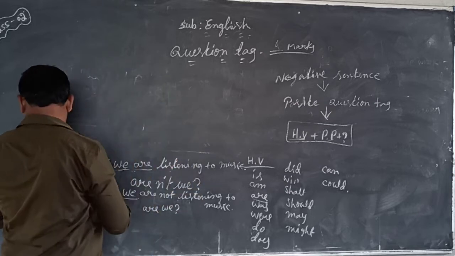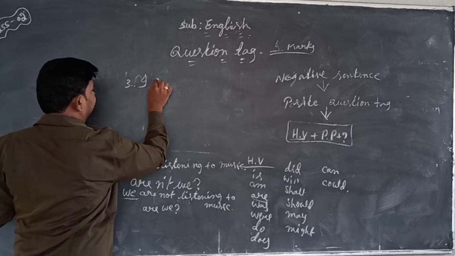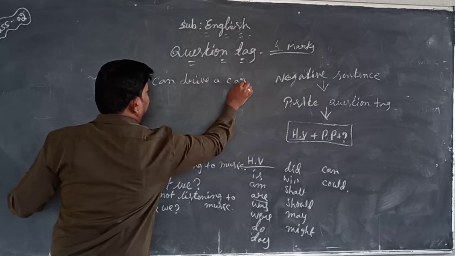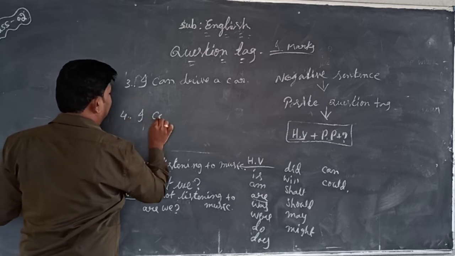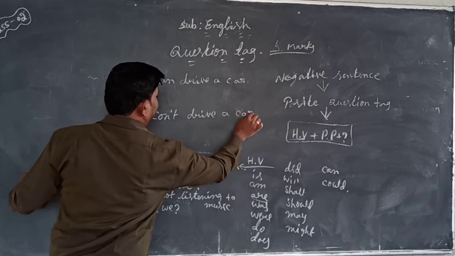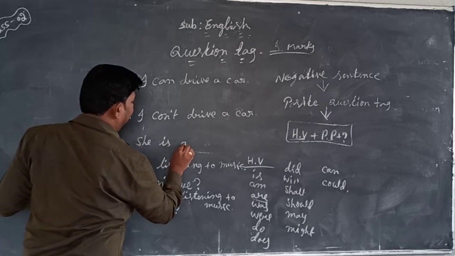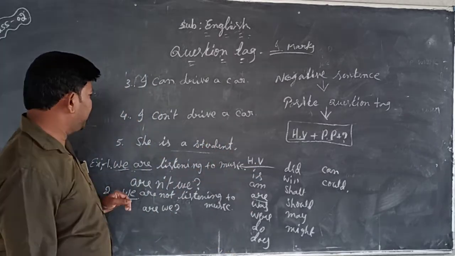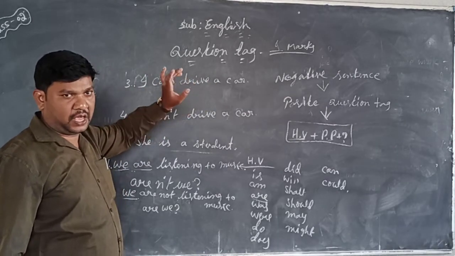Let's see some more examples. I can drive a car. I can't drive a car. She is a student. For these examples, if you observe the first one, what is that? I can drive a car. I can drive a car is a positive sentence.